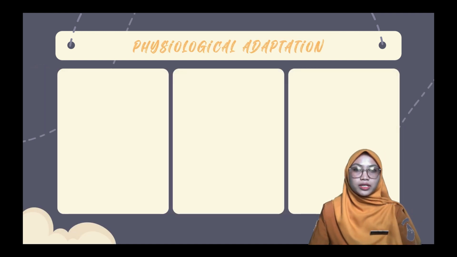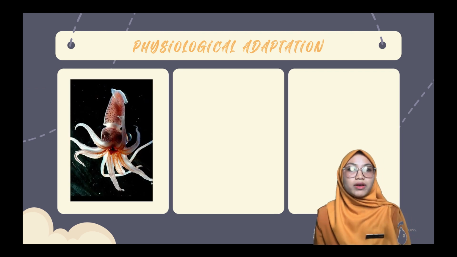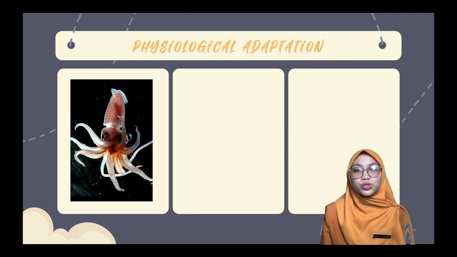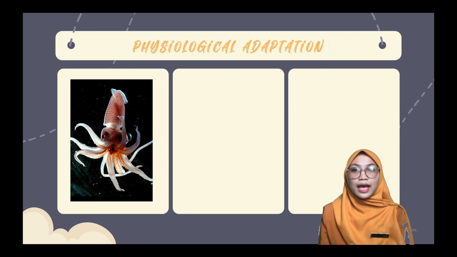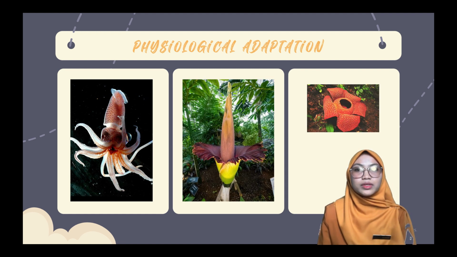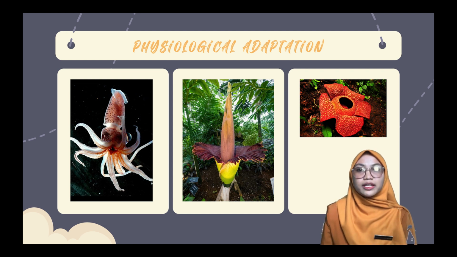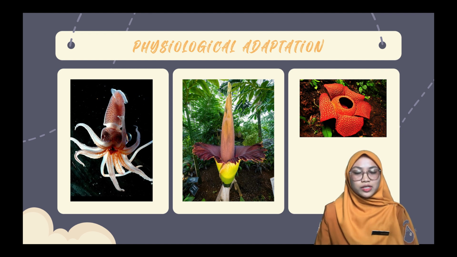An example of physiological adaptation in animals can be seen from squid, which have a dark black ink substance to trick their prey or as a tool to avoid predators. An example of physiological adaptation in plants can be seen from the corpse flower, an insectivorous plant that emits an unpleasant odor to lure insects as its prey.